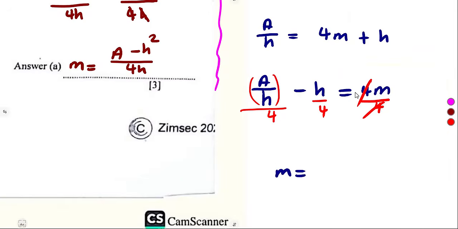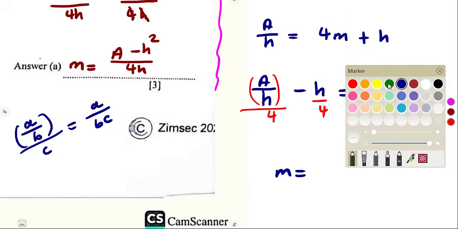So I want you to be careful now on this side. If we are given a over b like this as a fraction, then divided by c, it simply means you multiply the denominators together. So this can be rewritten as a over bc. So we have got a over h.